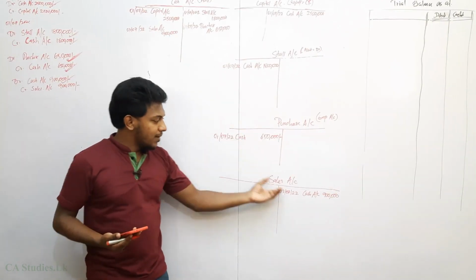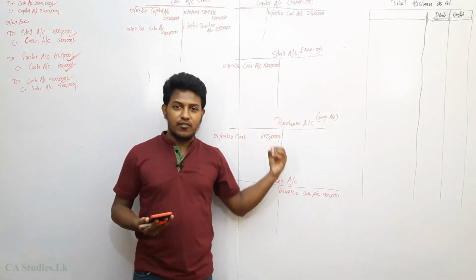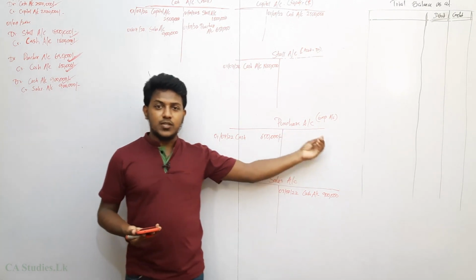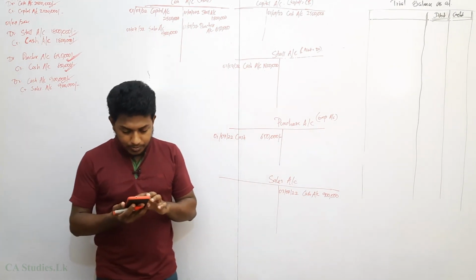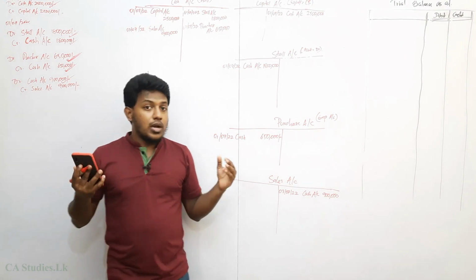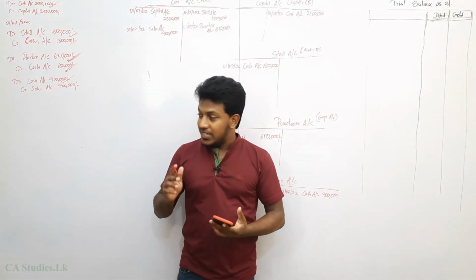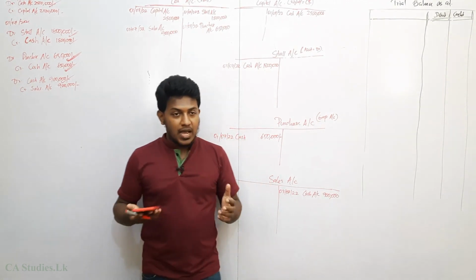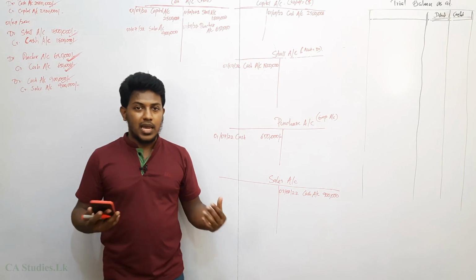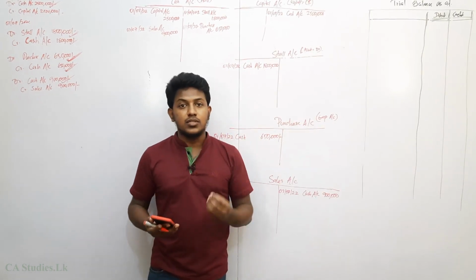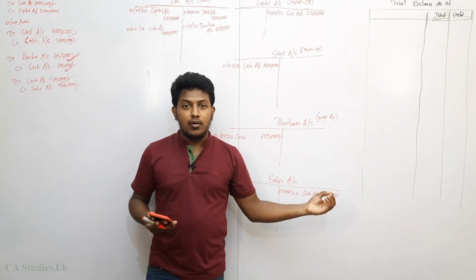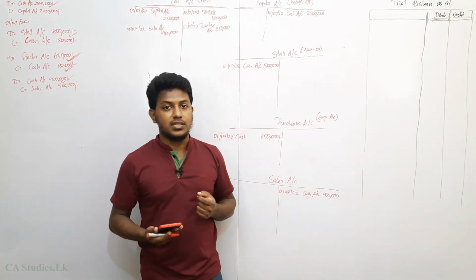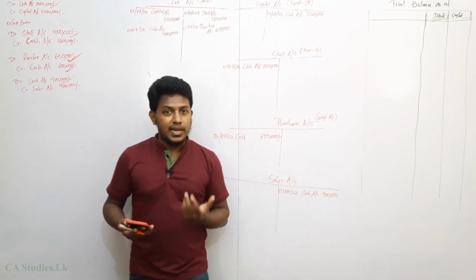Understand that. So here just have an idea: 250,000 profit earned. But I will explain how that profit is calculated. I am giving more effort and more time to explain now. When I am doing the questions further, I won't explain these things again, because our audience not only came from commerce streams in advanced level. There are many students from the mathematics stream and biological streams, so they have no idea about the double entry system.